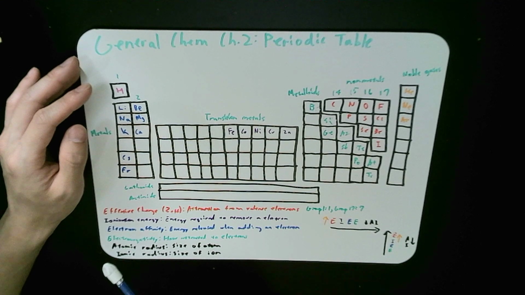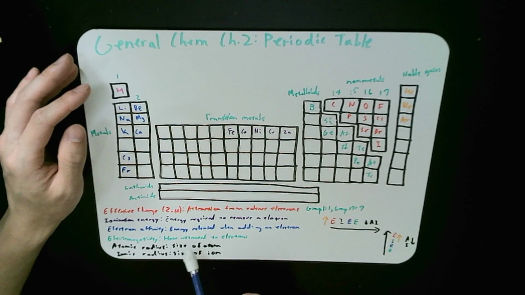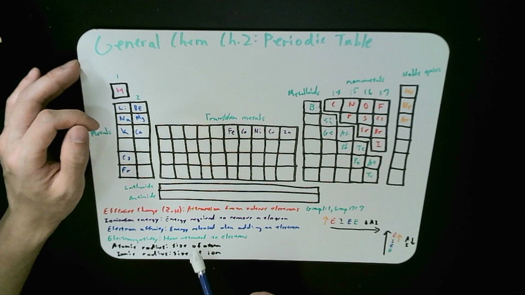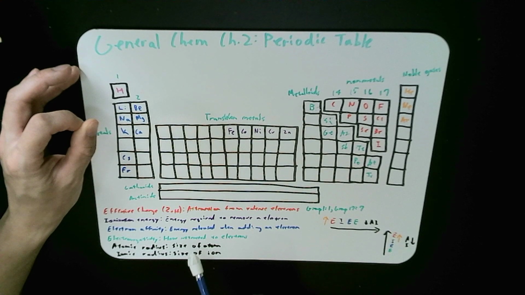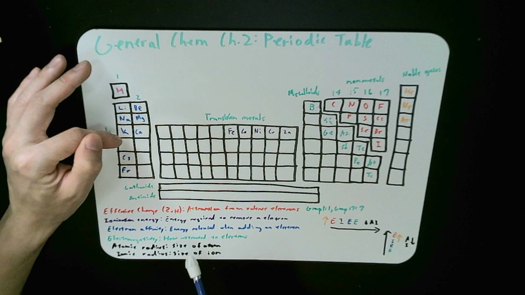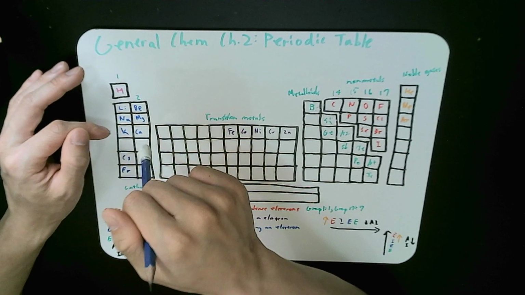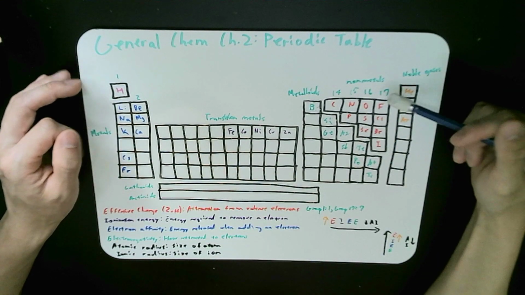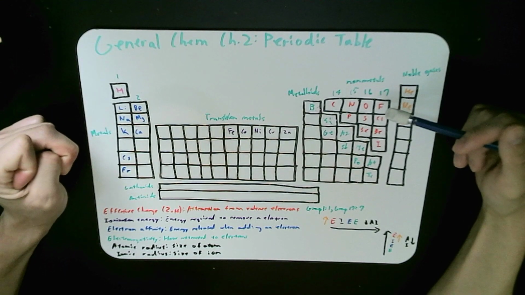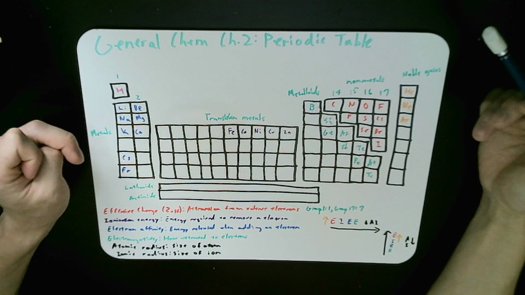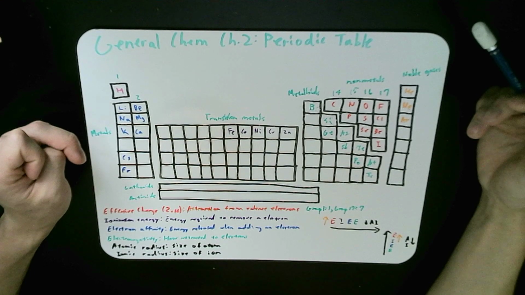And we have the electron affinity, which is the energy released when adding an electron. Electron affinity will definitely be low over here because the metals don't want to get another electron. They want to get rid of an electron. Whereas for nonmetals, they do want the electron added to them, so they will release a certain amount of energy when you add an electron to them.